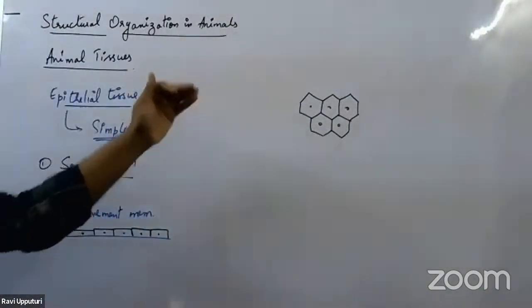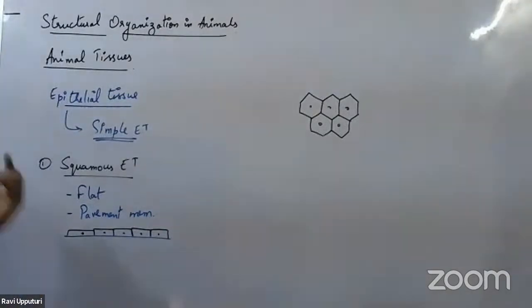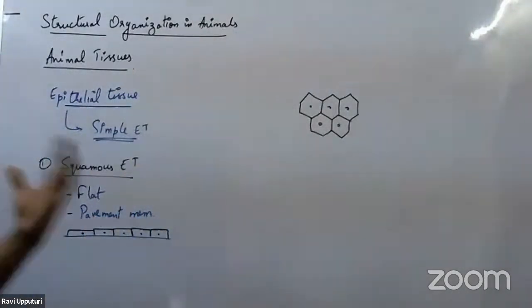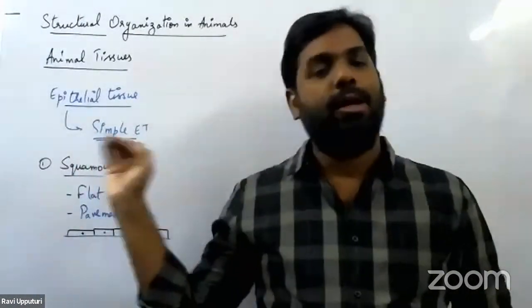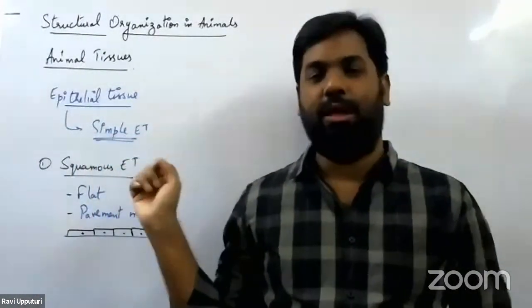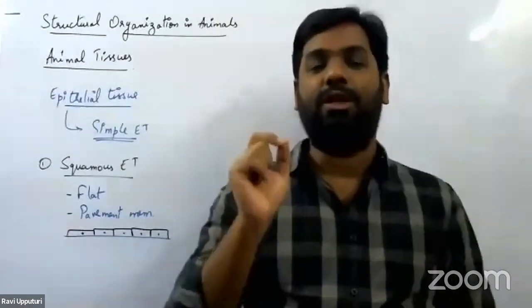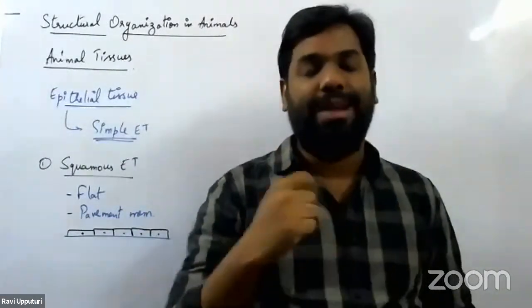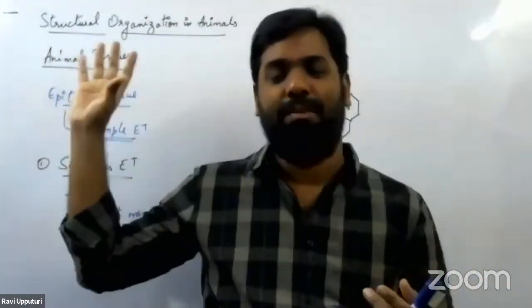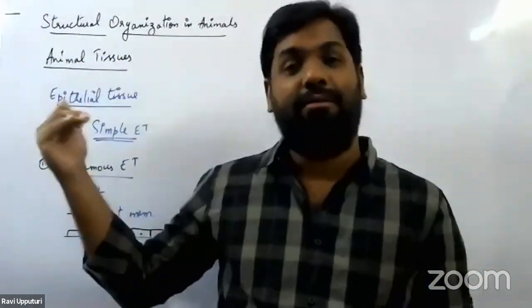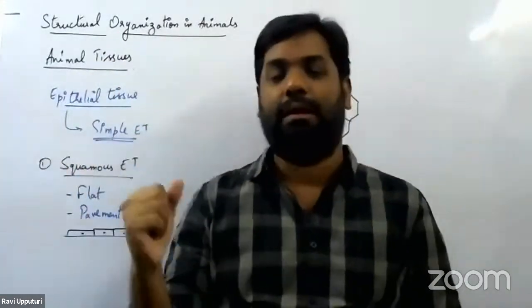So simple squamous epithelial tissue, also called the pavement membrane. Now, what is the location of this simple squamous epithelial tissue? Where do we have it? Simple squamous epithelial tissue is present wherever there is exchange of substances actually happening. This way you can remember. Based on the function, we can identify what would be the location of this particular type of tissue.